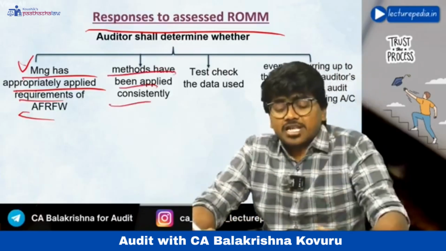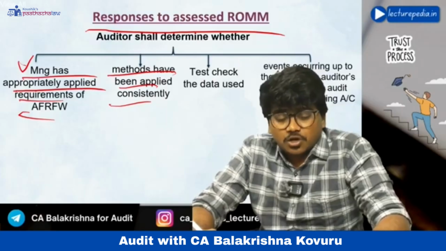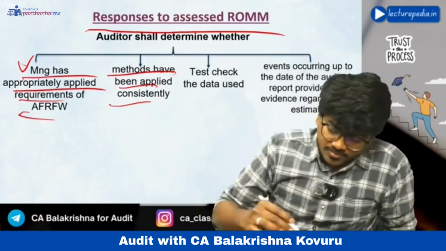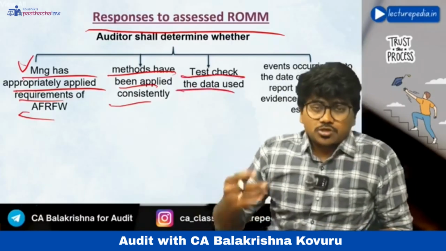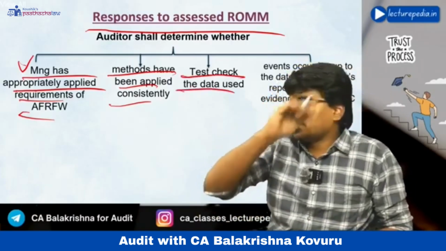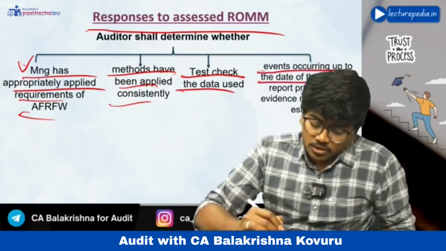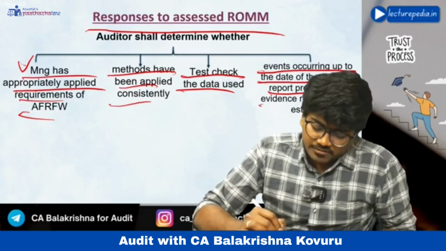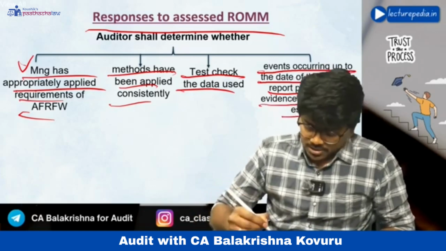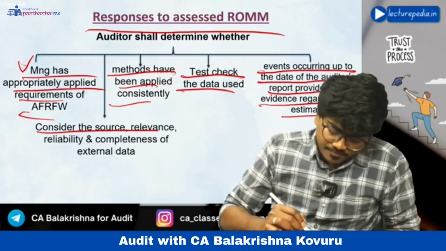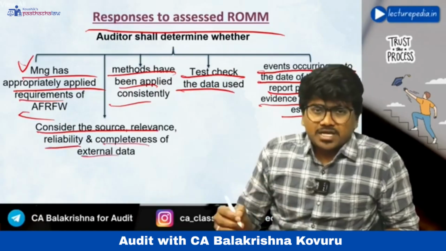The methods that the management is using for making accounting estimates, are they consistently applied from the previous year or not. Next, test check the data used. You have to test check the data that has been used for making the accounting estimates. Next, events occurring up to the date of the auditor's report provide audit evidence regarding accounting estimate. You have to see that also. And consider the source, relevance, reliability and completeness of external data.